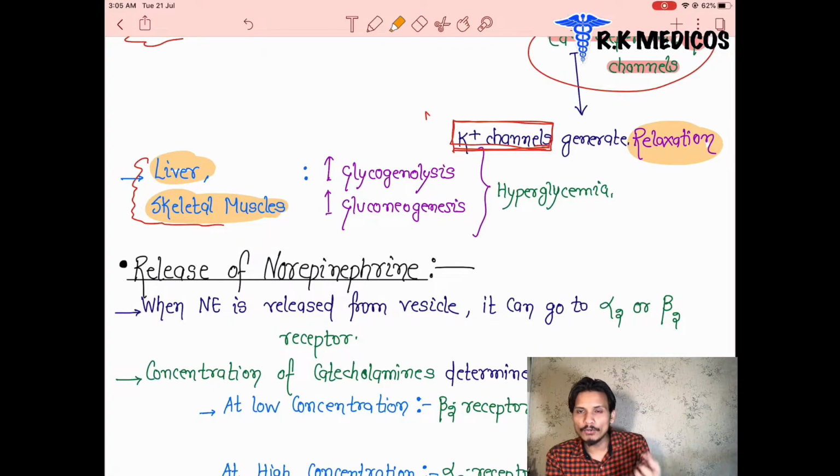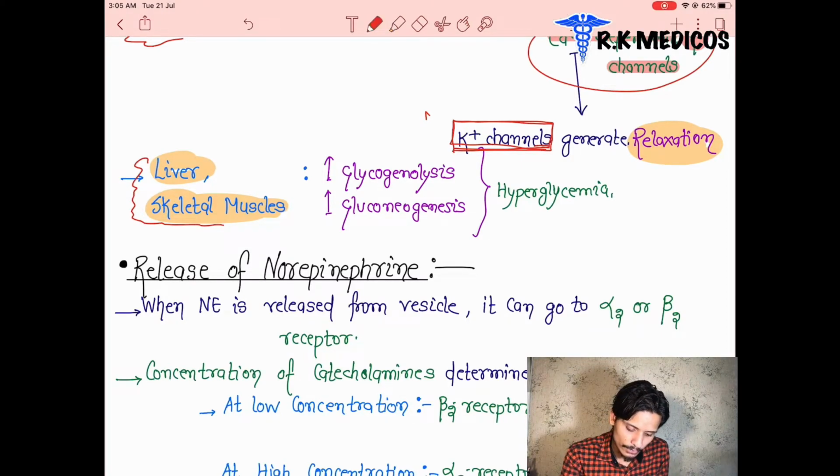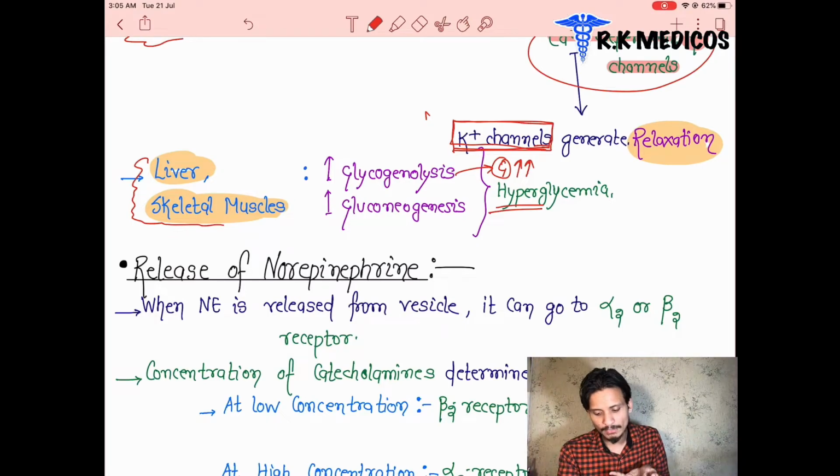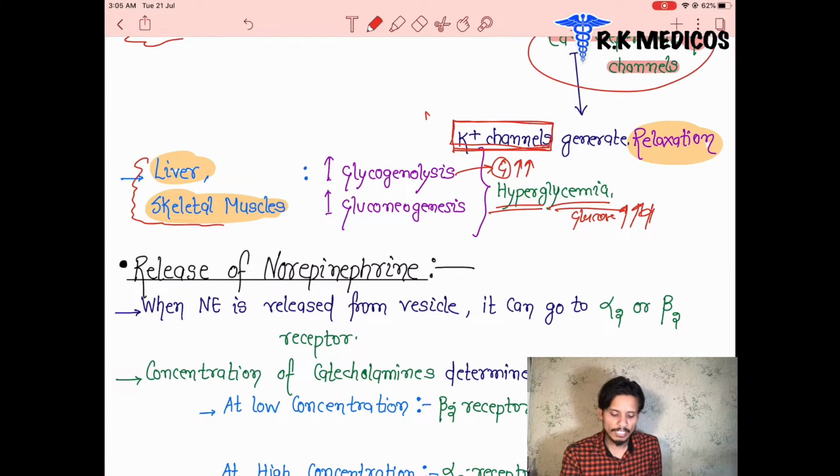So in the liver they are going to promote glycogenolysis. Glycogenolysis is basically when the glycogen stored in the liver is going to break down. They are going to disintegrate it, and it produces glucose. After glycogenolysis, the glucose amount increases in the blood, and this leads to hyper amounts in the blood, and that's why it is called hyperglycemia. Glycemia means glucose. The glucose amount will be higher in the blood. So this will increase when the liver is stimulated by which receptor? The alpha 1 receptor. The alpha 1 receptor gets activated.